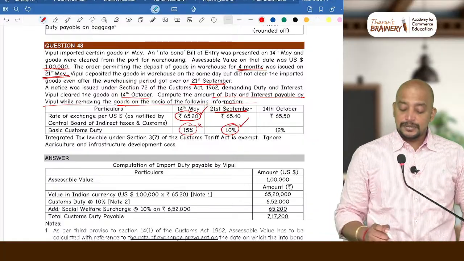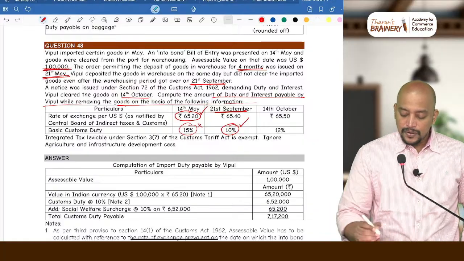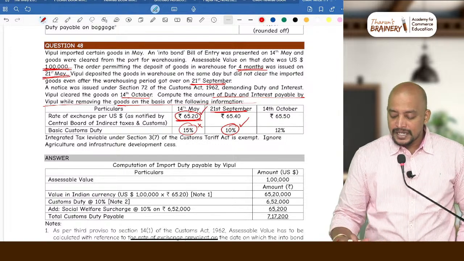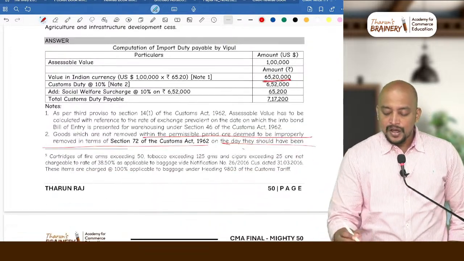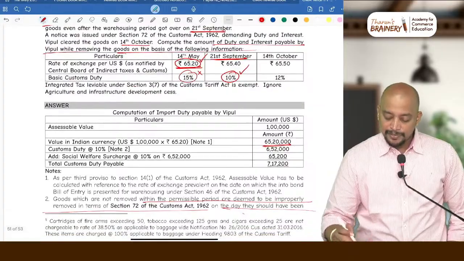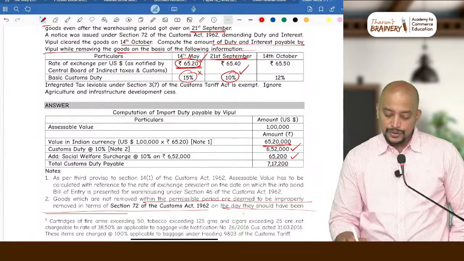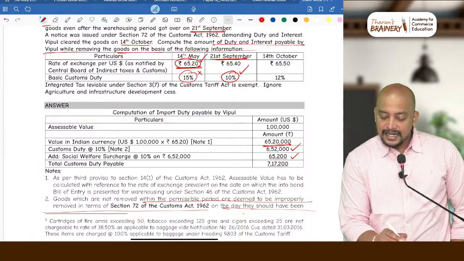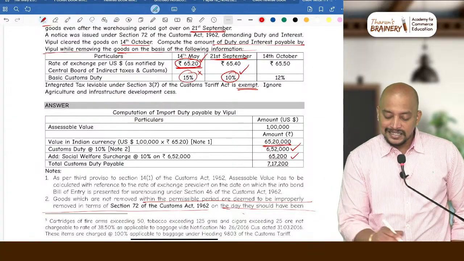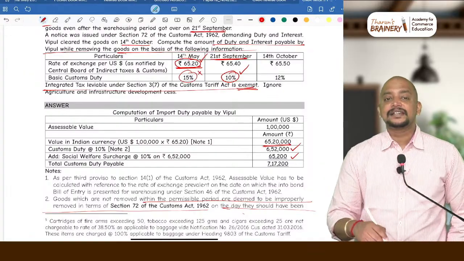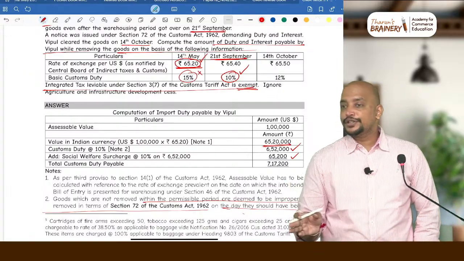Now, what is the assessable value of the goods? $1 lakh. 1 lakh into 65.2, 65 lakh 20,000. On that the customs duty will be 10%, that is 6 lakh 52,000, plus social welfare surcharge 65,200. But they are asking us to ignore IGST because IGST is exempted. So therefore we don't have to bother about IGST.